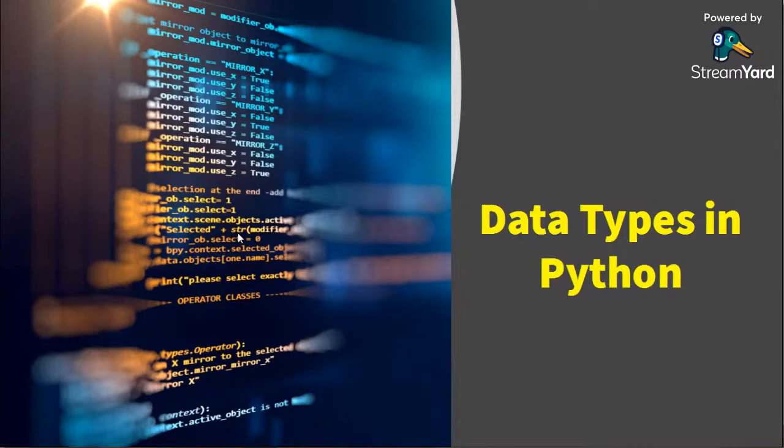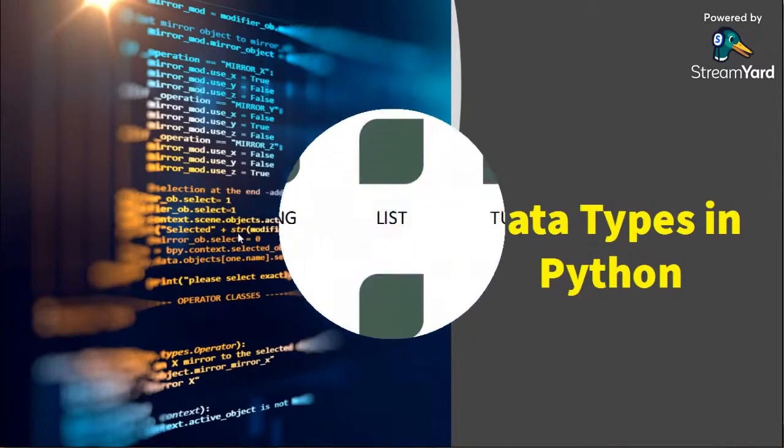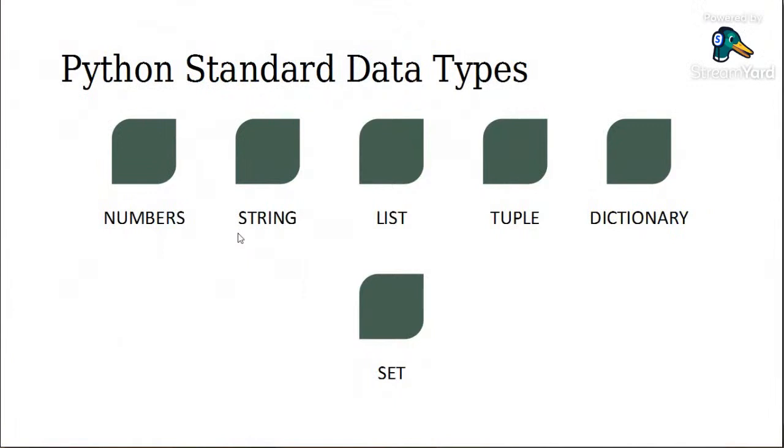in Python. Now, generally, Python has some standard data types like numbers, string, list, tuple, dictionary, set. In case of Python, we have almost 14 data types.